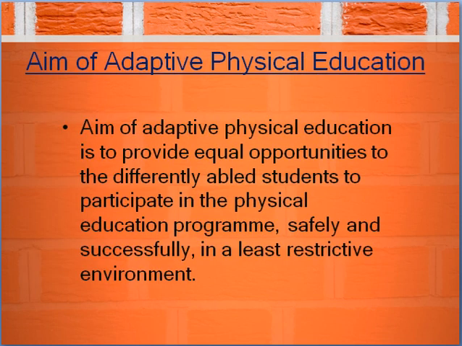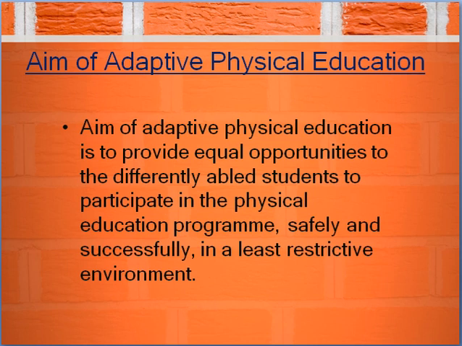Okay, now the aims of adapted physical education. The main aim of adapted physical education is to provide physical activities or sports to those who are physically challenged, right?